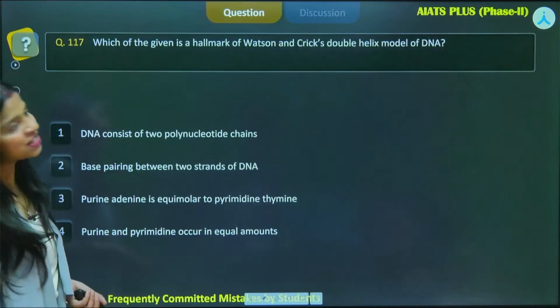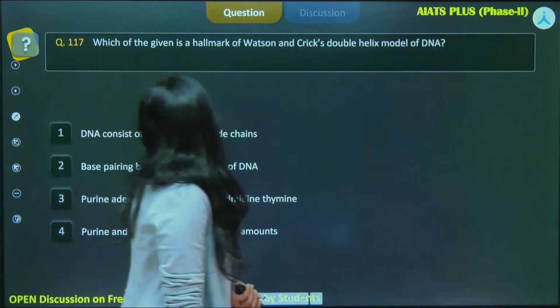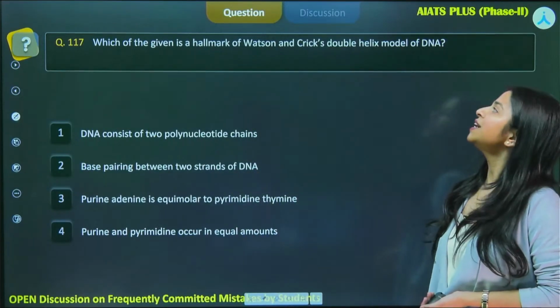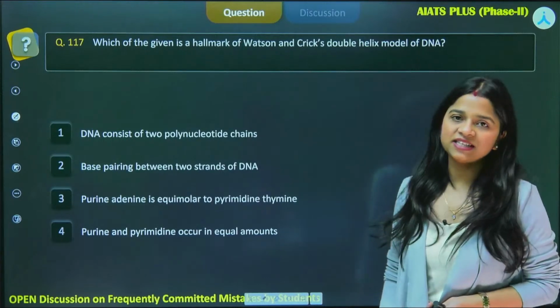Moving on to our next question. The question says, which of the given is a hallmark of Watson and Crick's double helix model of DNA?